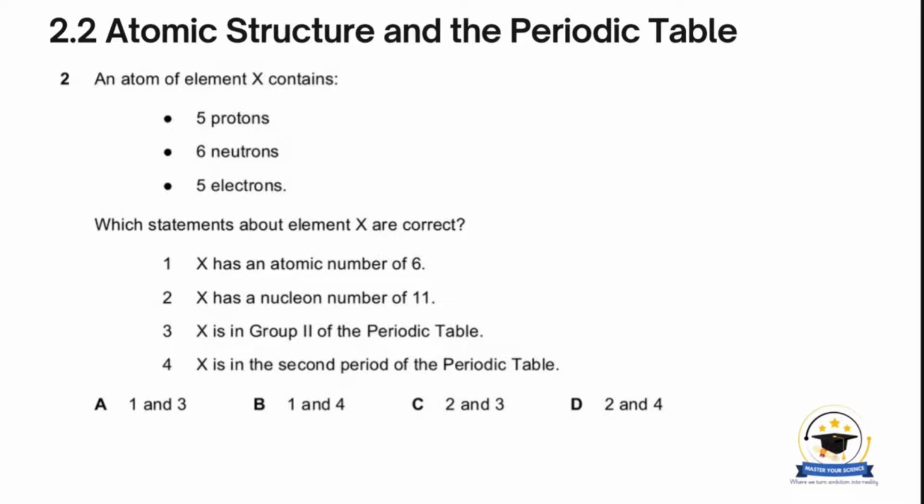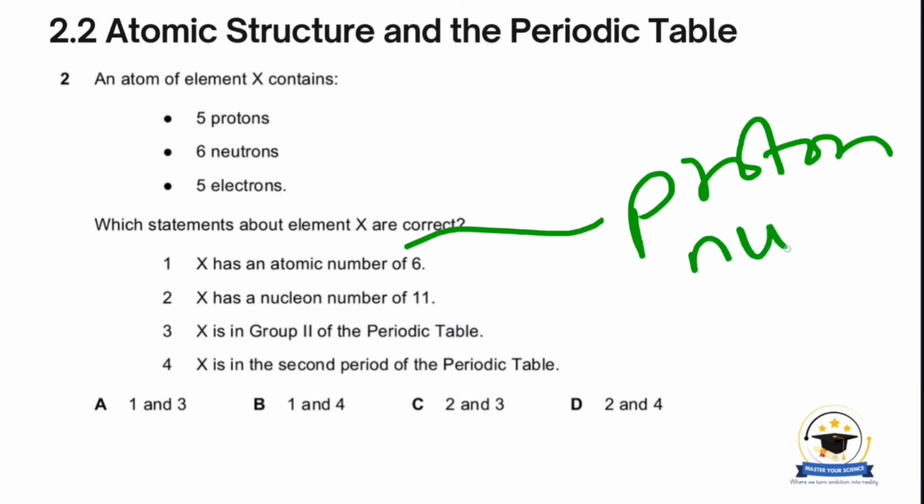Okay, let us examine these statements. So the first one says X has an atomic number of 6. So atomic number is the other name for proton number. And the number of protons according to that statement is 5. So that makes this statement incorrect.